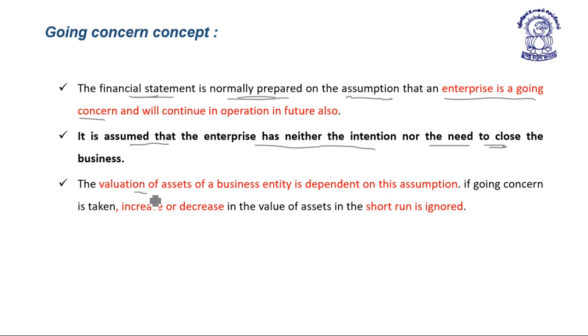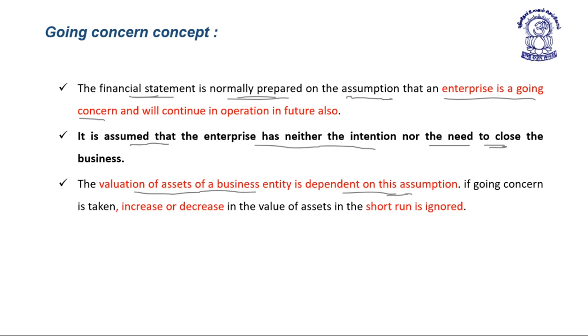Valuation of assets of the business entity is dependent on the assumption of going concern. If going concern is taken, any increase or decrease in the value of assets in the short run is to be ignored. So friends, as per going concern, it is assumed that financial statements are prepared on the assumption that the enterprise is a going concern.